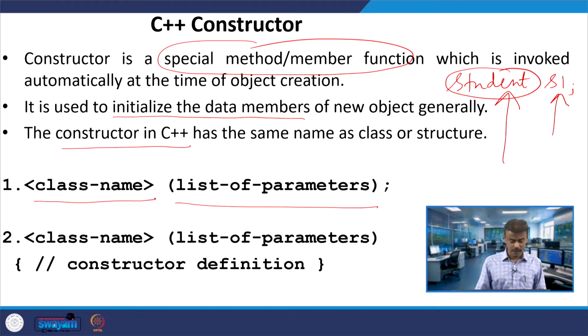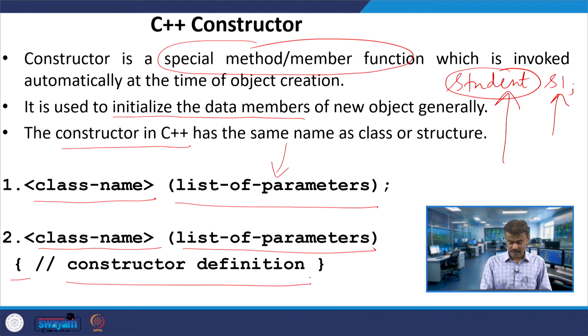Like a function, you can have a list of parameters. In the first syntax you do not have any constructor definition, whereas in the second syntax you have the name of the class, the list of parameters, and then the constructor definition. We are going to see two types.